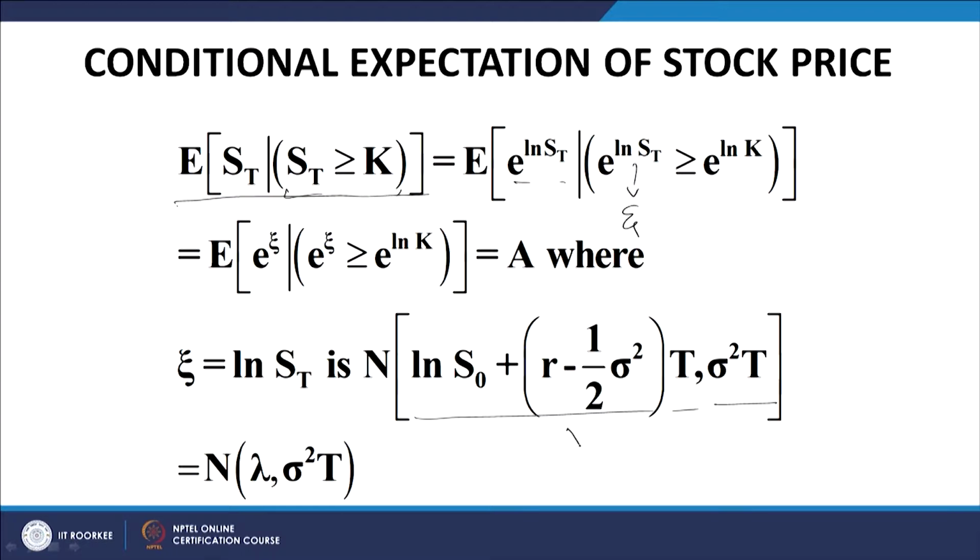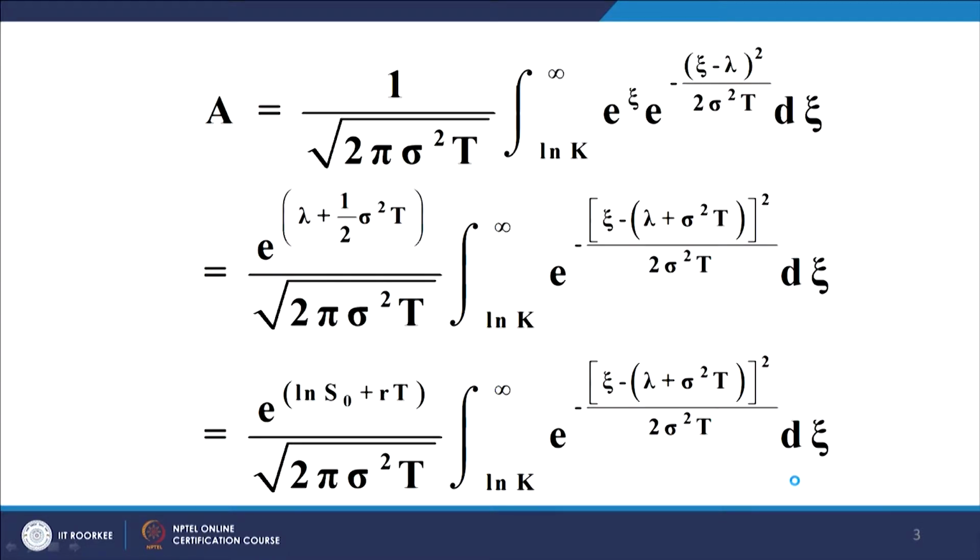So, let us abbreviate the mean, log S0 plus r minus 1 by 2 sigma square whole into t, as lambda. Please note xi is log ST and therefore xi is normally distributed.